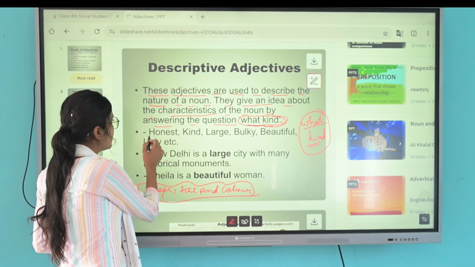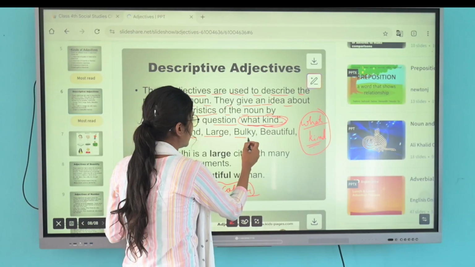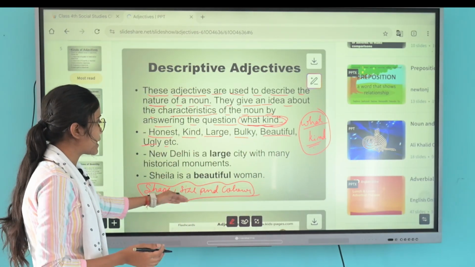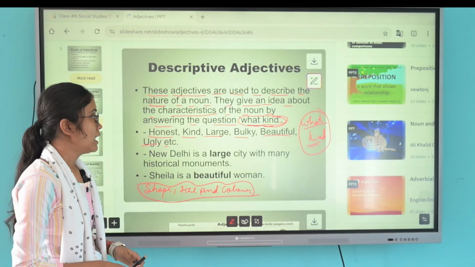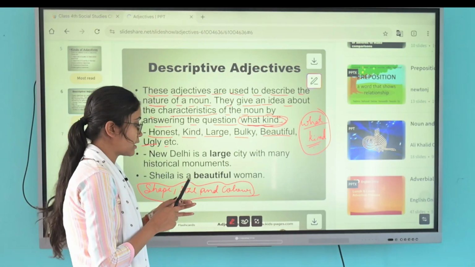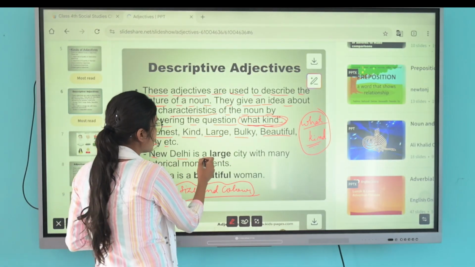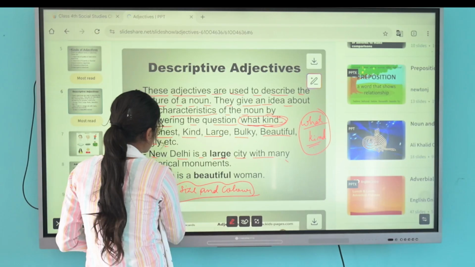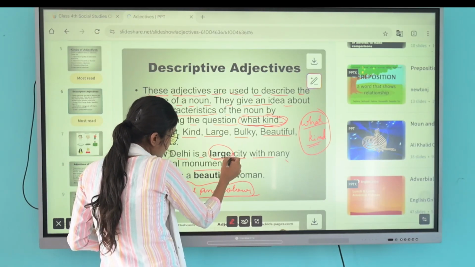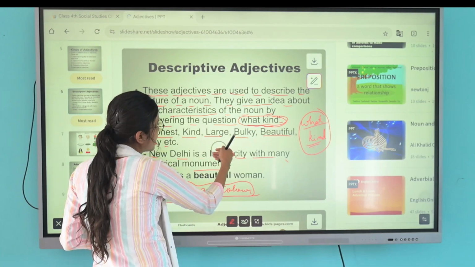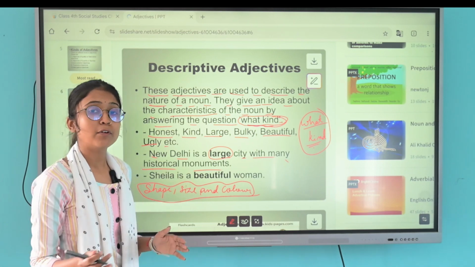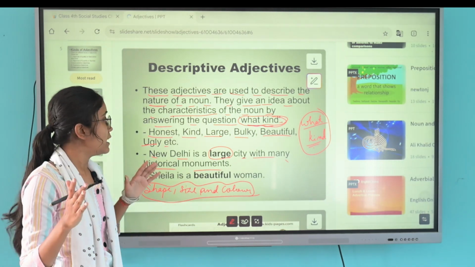First examples are honest, kind, large, bulky, beautiful, ugly, etc. They show shape, size, and color. Any color, like this marker is black in color. New Delhi is a large city with many historical monuments. What kind of city is New Delhi? New Delhi is a large city.